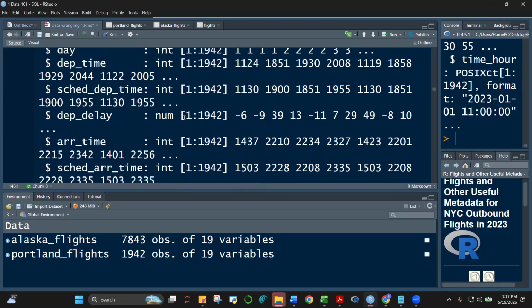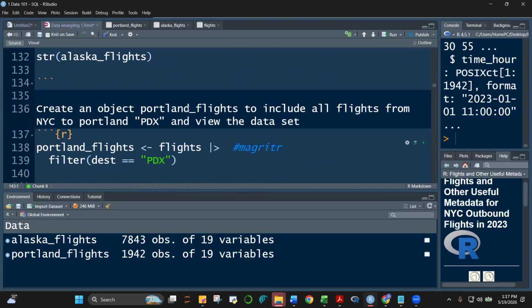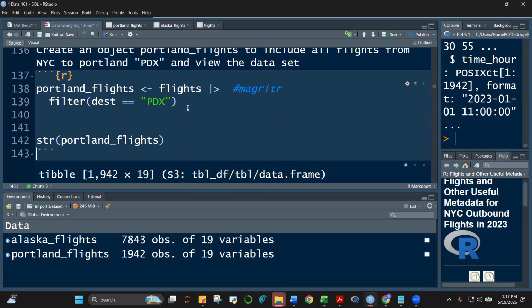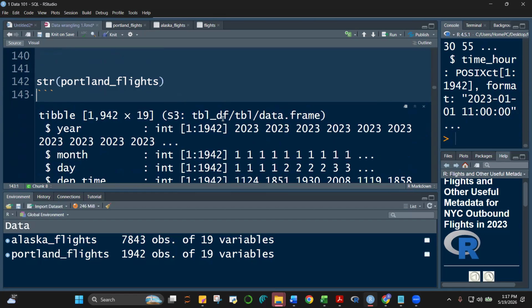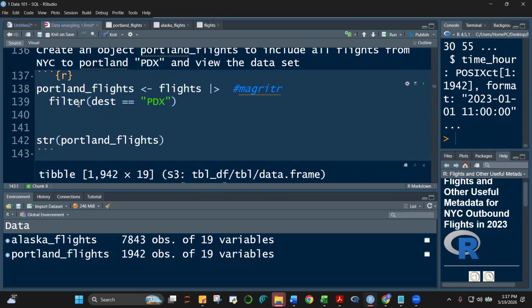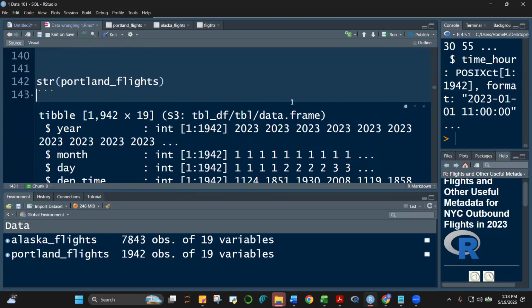All PDX. Why? Because we have filtered the data set. Remember, when you filter, you remove rows that do not conform to the filter function, kung ano yung parameters na hinihingi natin sa filter. Here, destination is equal to PDX.